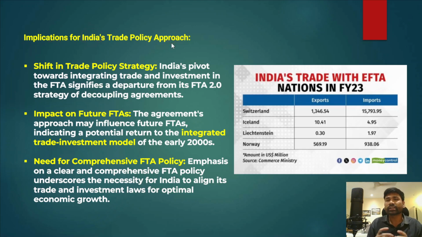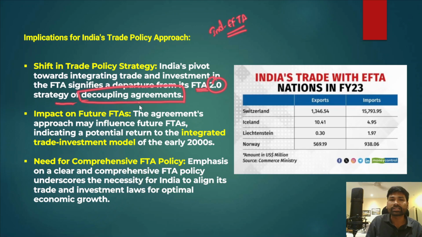So first and foremost, it could lead to a shift in India's trade policy strategy, because in the early free trade agreements of India, there is no such integration of trade and investment in any of its free trade agreements. Okay, so therefore we can call this India-European Free Trade Association trade agreement a departure from the free trade agreement 2.0 strategy, which was decoupling the agreements. Earlier agreements were decoupling or separating both trade and investment, but now this has included both trade and investment clauses.